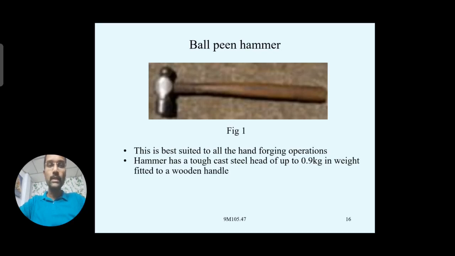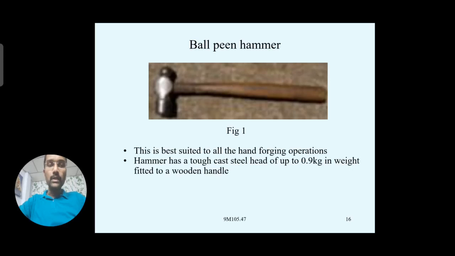Generally we prefer these hand hammers like ball peen, cross peen, or straight peen hammers. Depending on the applicability, that is, what type of operation and shape is required, the type of hammer can be chosen. The ball peen hammer is best suited for hand forging operations, and it is generally made with cast steel, or some tough cast steel.